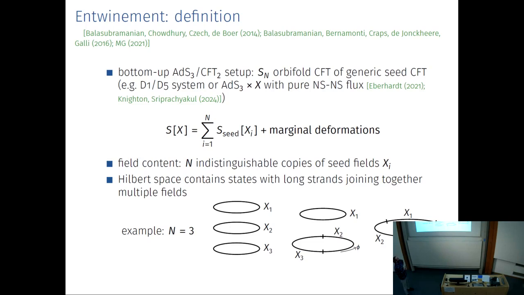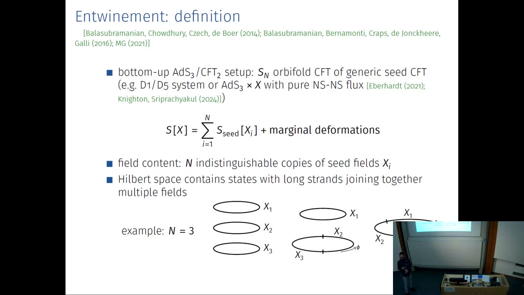And I'm only going to be working in an AdS3/CFT2 setup, which is sort of bottom up, in the sense that I'm going to assume that the boundary conformal field theory has the structure of a symmetric product orbifold, but I'm not going to assume anything about the seed conformal field theory. So this means that the action of the theory is simply N copies of some further unspecified conformal field theory plus some marginal deformations that will sort of destroy the exact symmetric product orbifold structure.